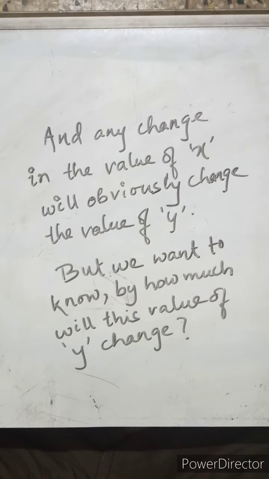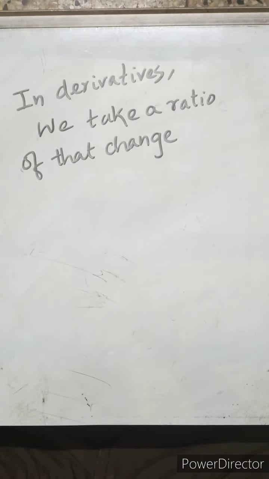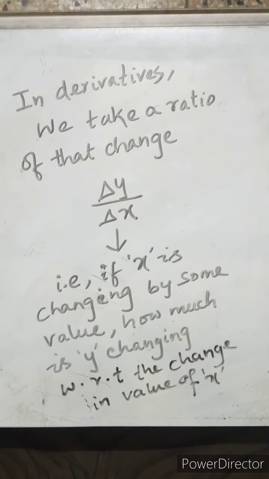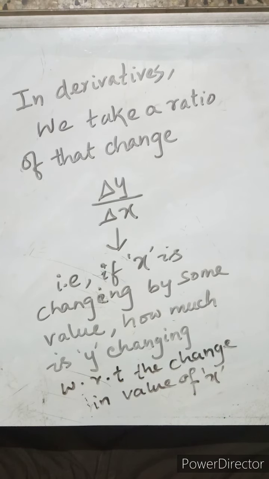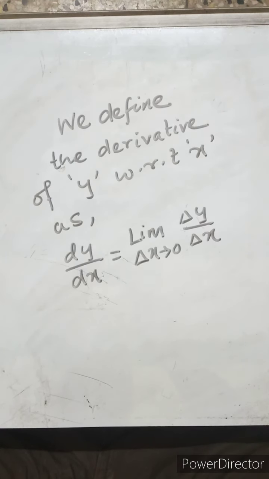And any change in the value of x will obviously change the value of y, as we have seen. But we want to know by how much will this value of y change. That is what we call the derivative. Okay, the mathematical derivative that we are talking about. So in derivatives, we take a ratio of that change. We take delta y, that is the change in the value of y, over delta x, which tells us that if x changes by some value, how much is y changing with respect to that change in the value of x. Okay, so we define the derivative of y with respect to x as dy by dx.